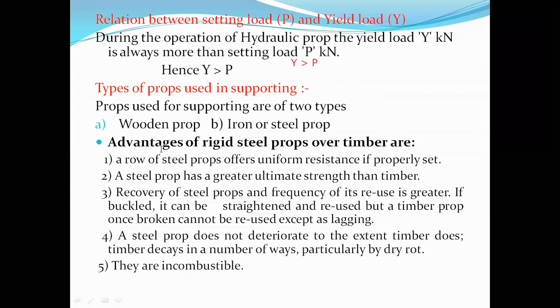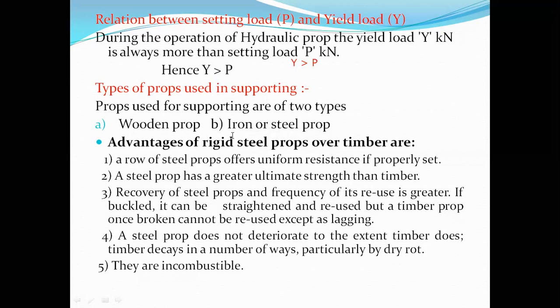Next, let's move on to the types of props used in supporting. The props used for supporting are of two types. One is the wooden props, because in olden days there was thick forest near the mining locations, and plenty of wood was available. So in those days, in most of the mines, people used wood abundantly for supporting purposes.